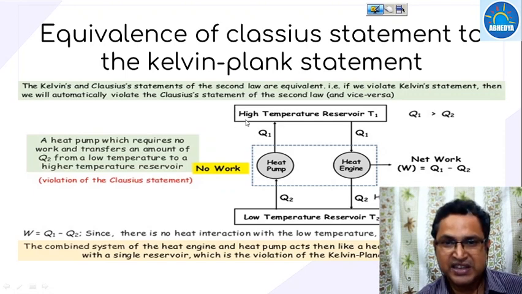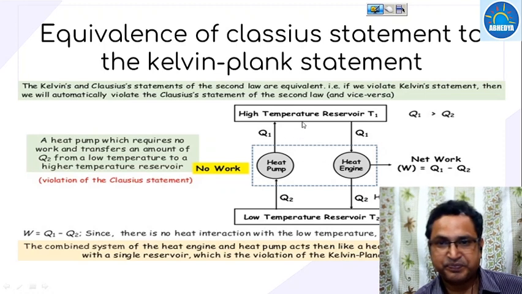Suppose there is a high thermal energy reservoir maintained at a temperature T1, and a lower temperature reservoir maintained at a temperature T2. A heat engine is working between the temperature limits T1 and T2.